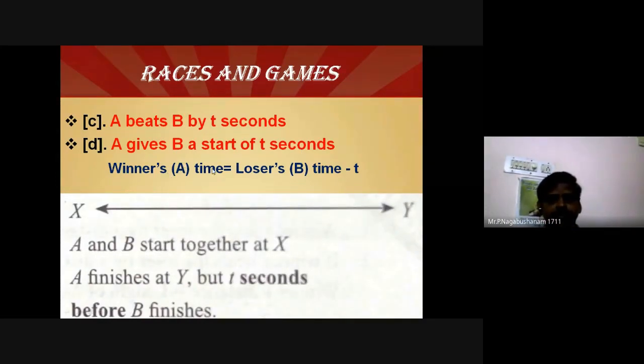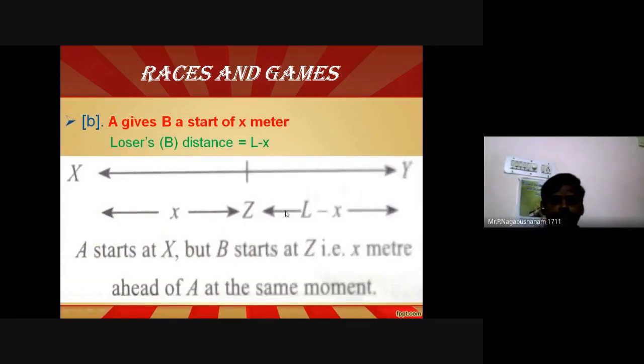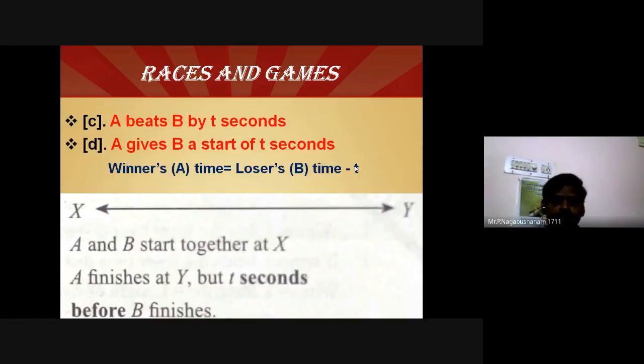The winner's time is equal to loser time minus T. These two formulas are for finding the winner's time or loser's distance. I'm going to use these two to find the other parameter. What are the parameters they're asking in the question? I'm going to use L minus X, or loser's time minus T.